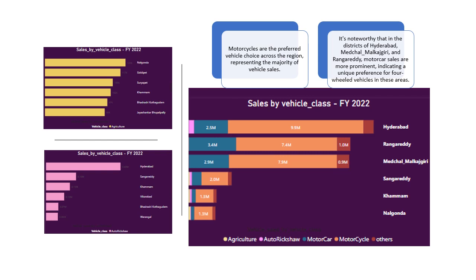It's also noteworthy that motor car is the vehicle of preference in the region of Rangareddy, Medchal-Malkajgiri and Hyderabad, indicating a unique preference for the four-wheeler vehicles in this area. We can also see the distribution of agricultural vehicles and the top districts that sell agricultural vehicles. Also, we can see the top districts of preference with auto rickshaw are Hyderabad, Sangareddy, Khammam, etc.